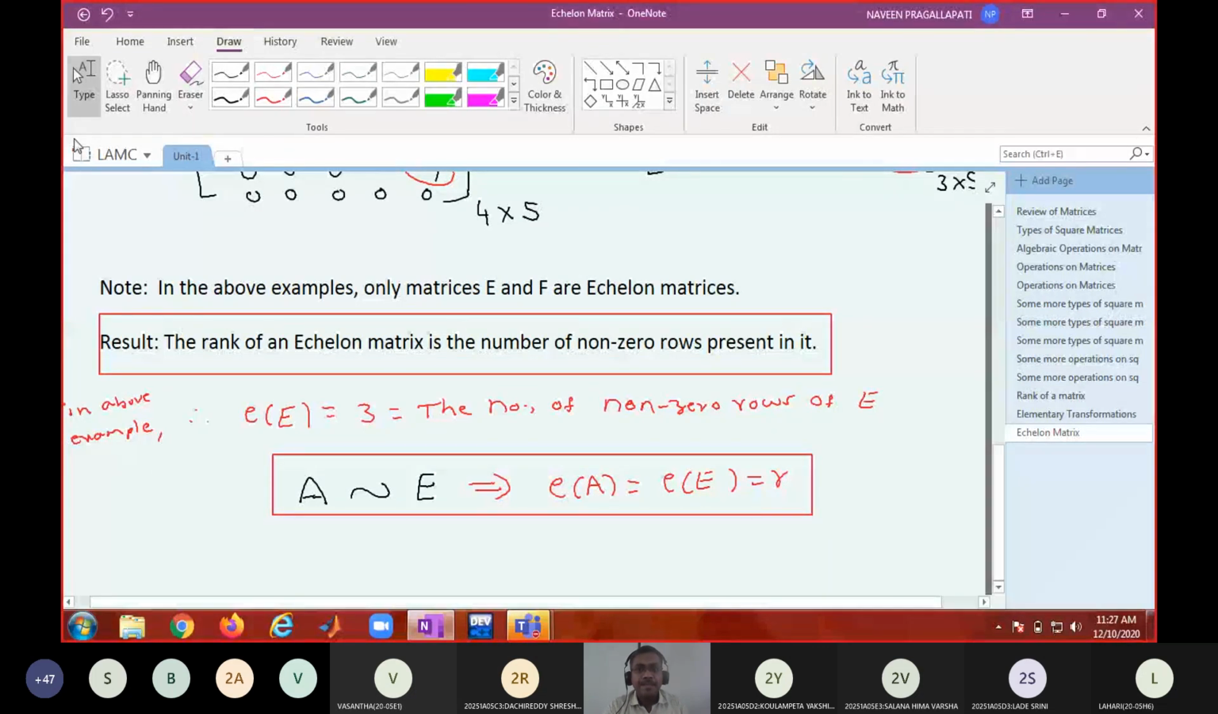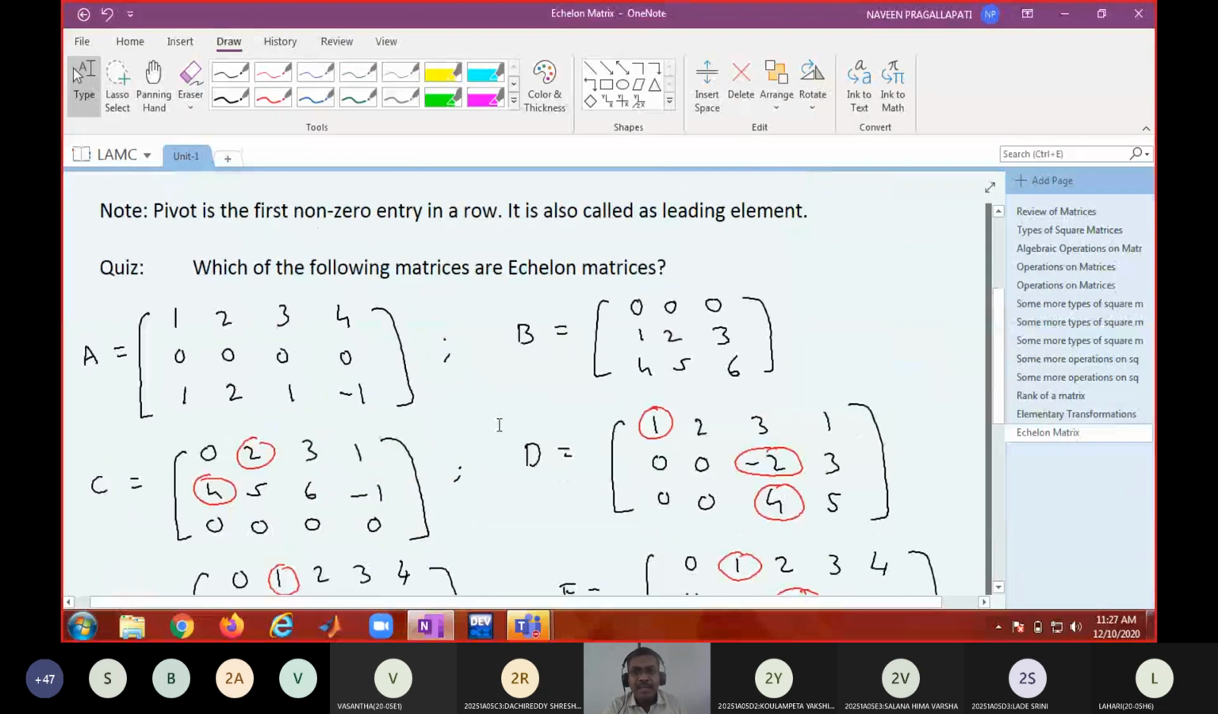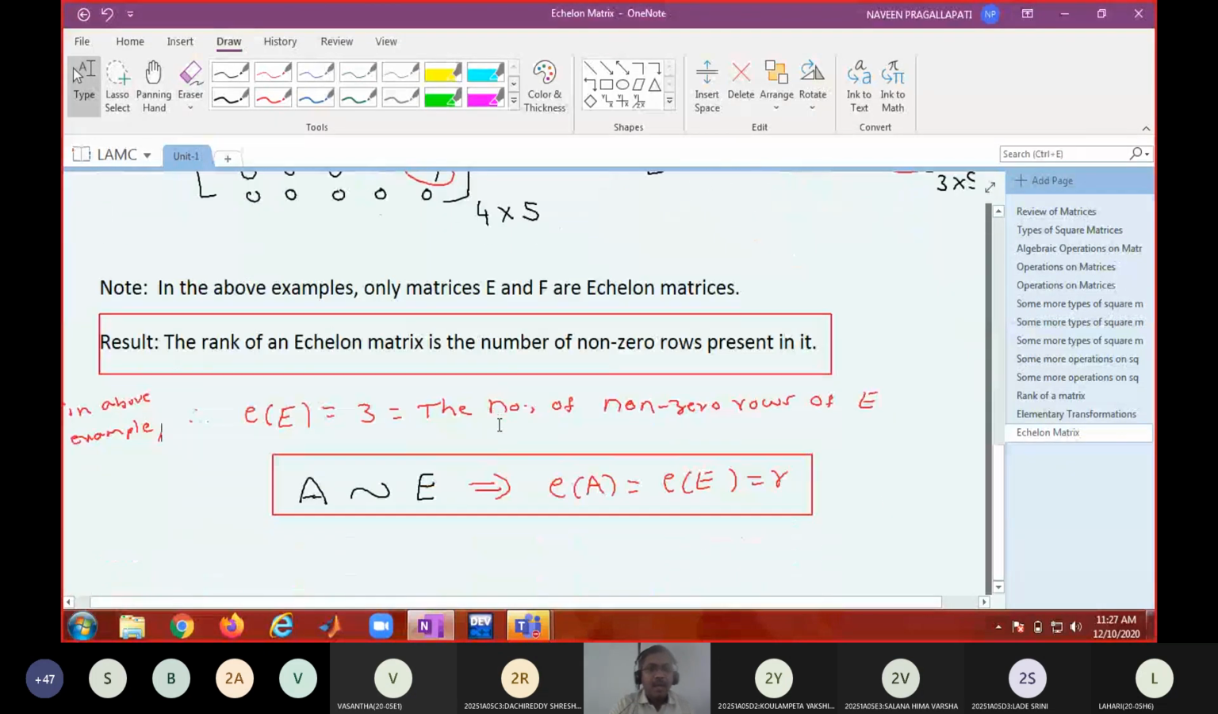Is that okay? So I'll stop today's class with this. In tomorrow's class, we'll see different examples to find the rank of a matrix through the echelon form method.